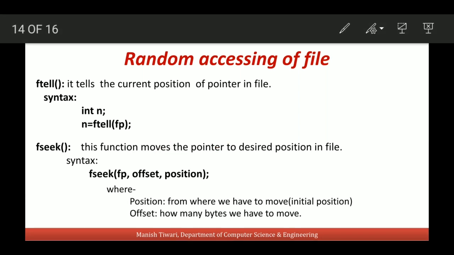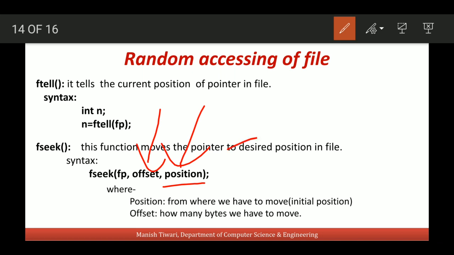This position in this fseek function can be the beginning of the file. Suppose we want to move this file pointer to the 10th character from the beginning of the file, then we will write this current position as the beginning of the file, and we will write 10 here. So this fseek will move this file pointer 10 characters ahead from the beginning of the file.